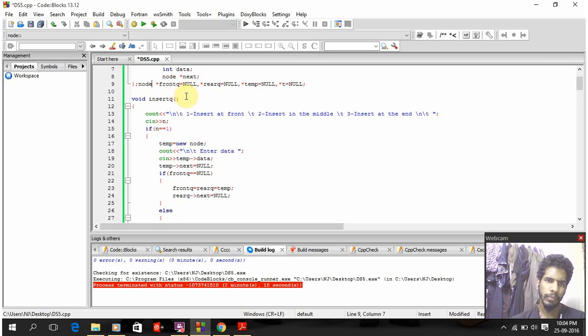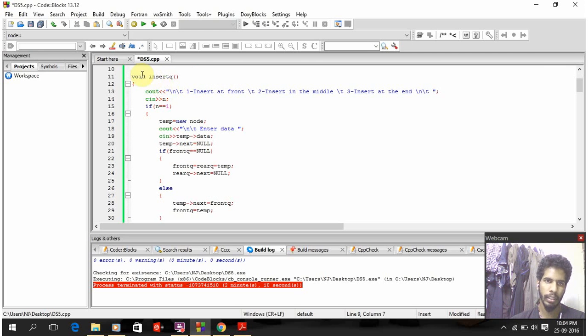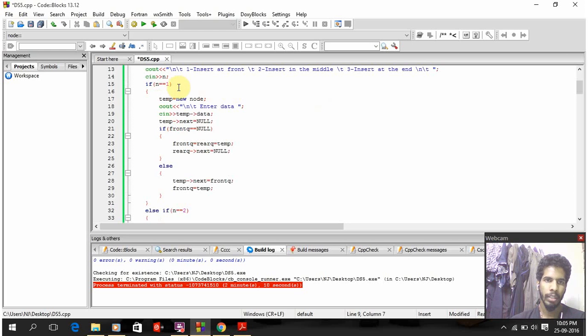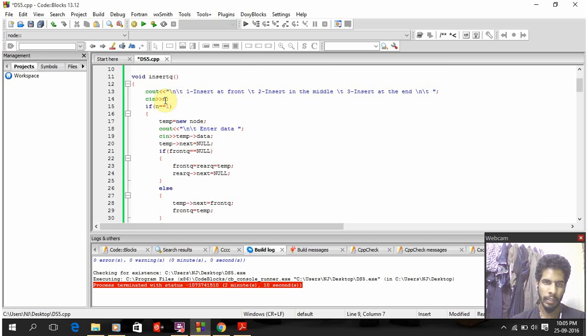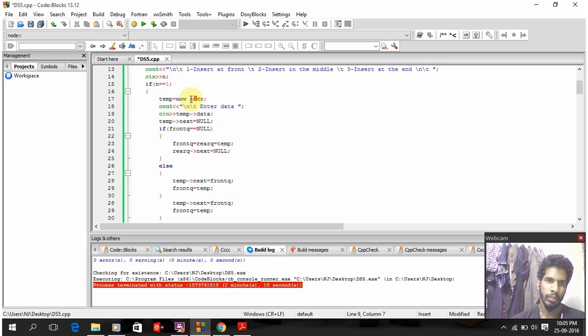Then for insertion, I have declared a function called insert queue, and insert asks the user to insert at the front, or insert at the middle, or insert at the end. So I've given three options, one, two, or three, and input is taken as n. So if n equal to 1, that is, 1 is for insert at the front, the following will be executed.